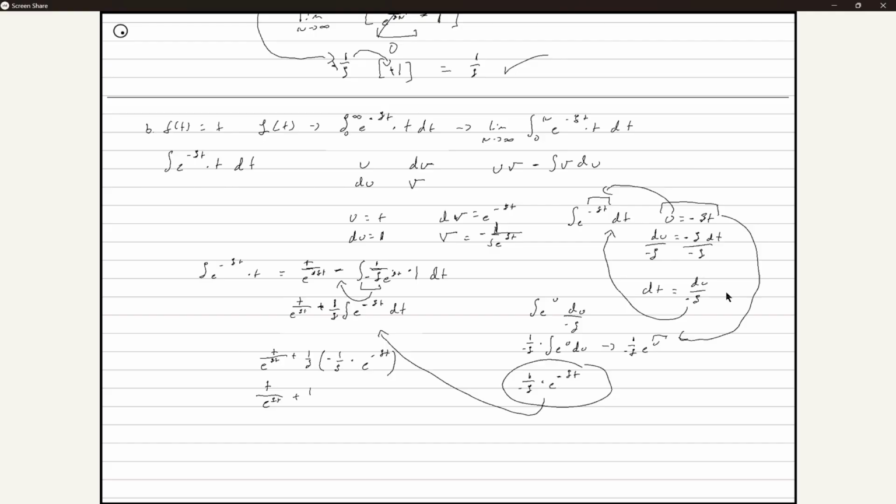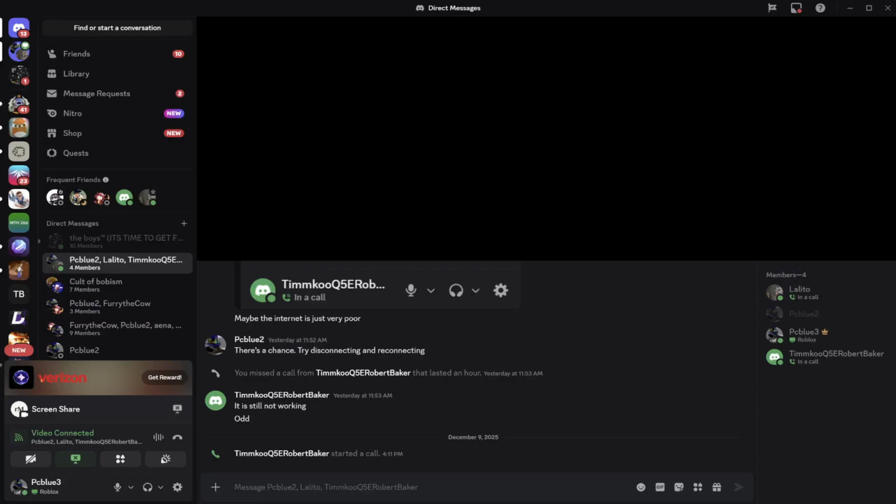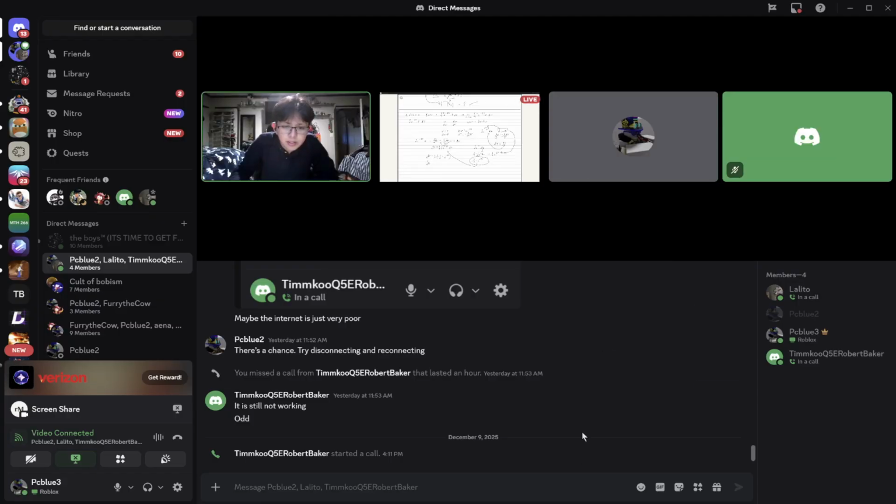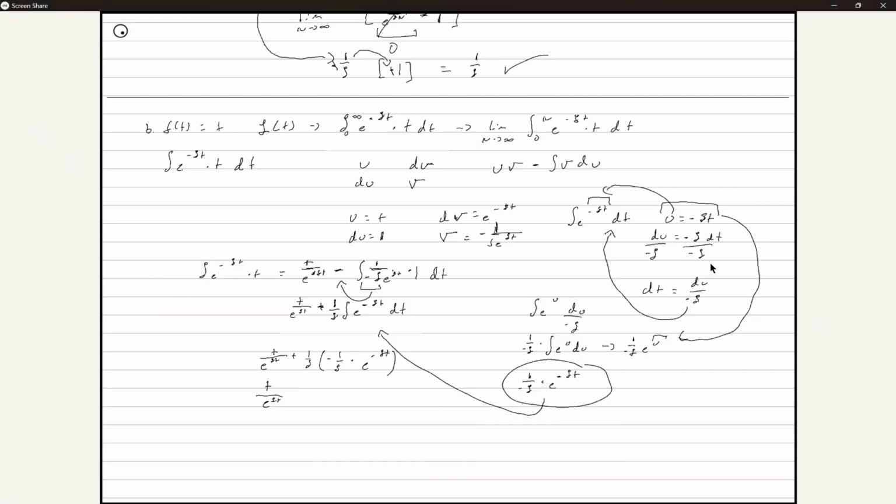Plus 1 over, or will it be plus or minus? It's a minus. Hopefully you don't hear that loud buzzing in the background. Okay, gotcha. So minus 1 over s squared times e to the negative st. Does that make sense so far? One second, I keep making a darn 8 for some reason. There we go.